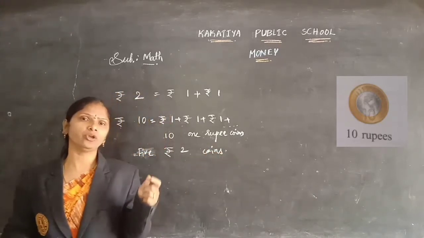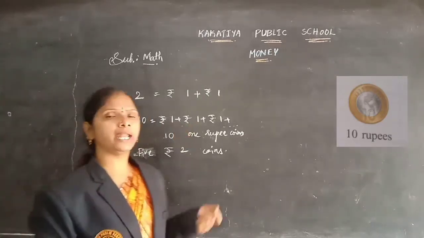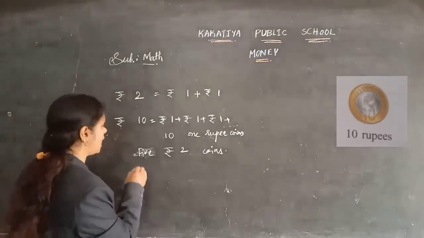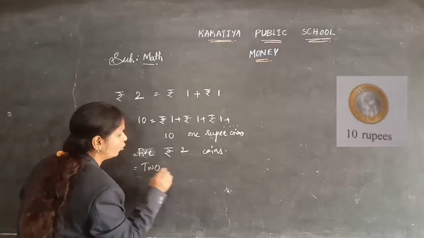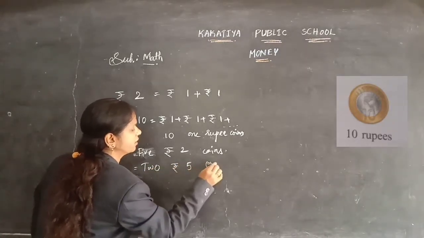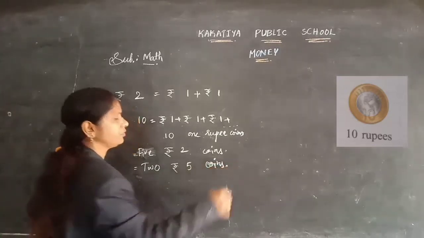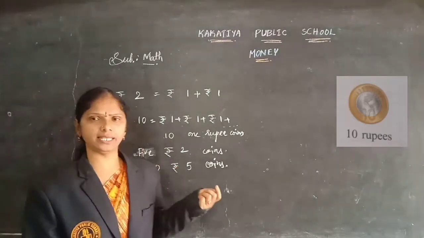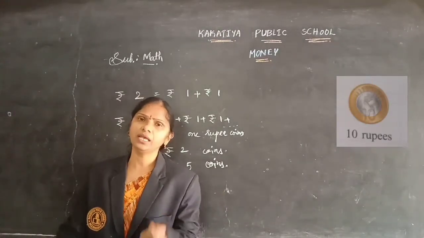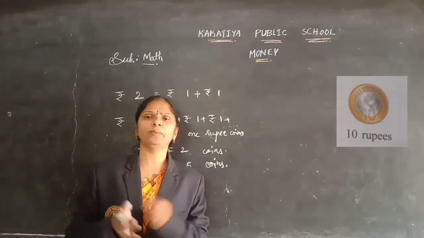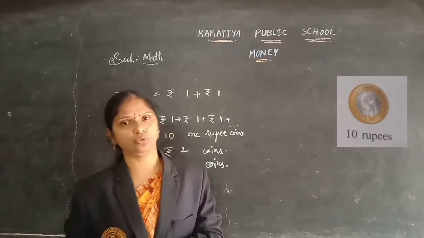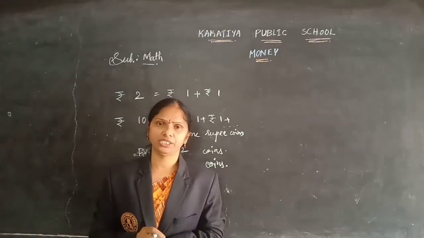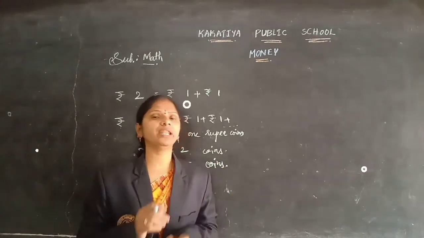Instead of 10 rupees you can make change as ten 1 rupee coins, five 2 rupee coins, or two 5 rupee coins. Yes, children, instead of 10 rupees you can make changes like this, or else you can make a combination of 2 rupees, 1 rupee and 5 rupees also.